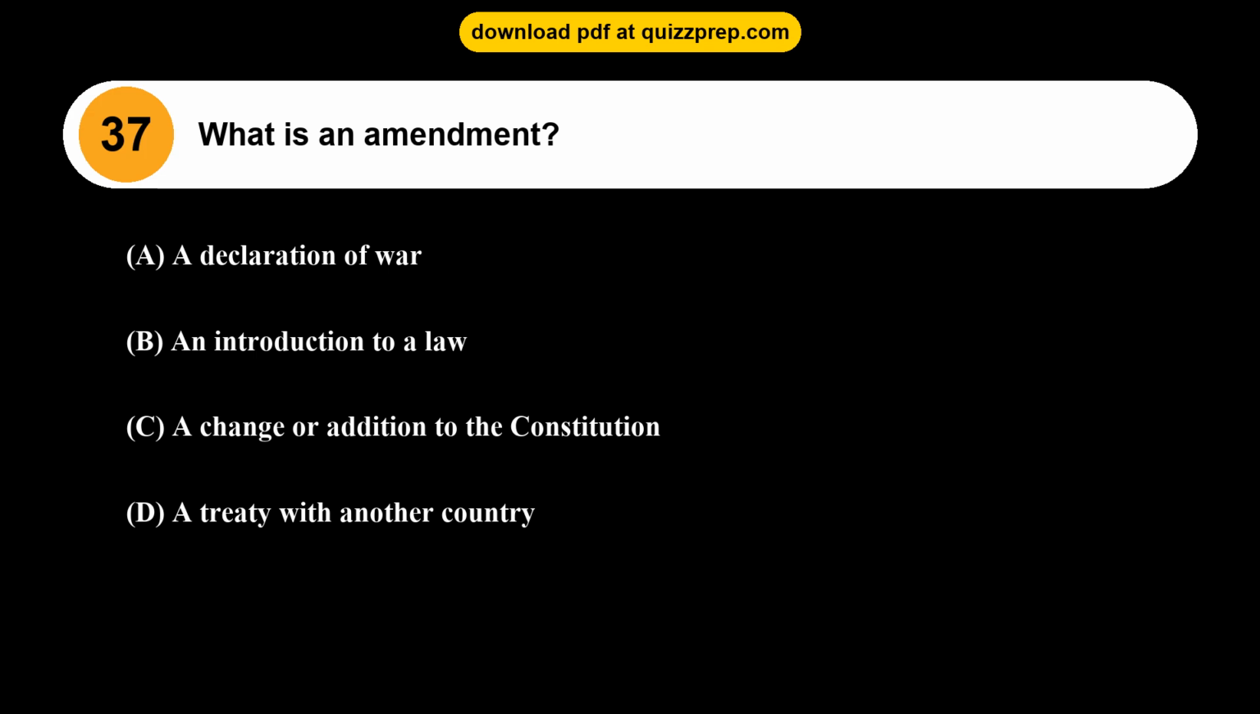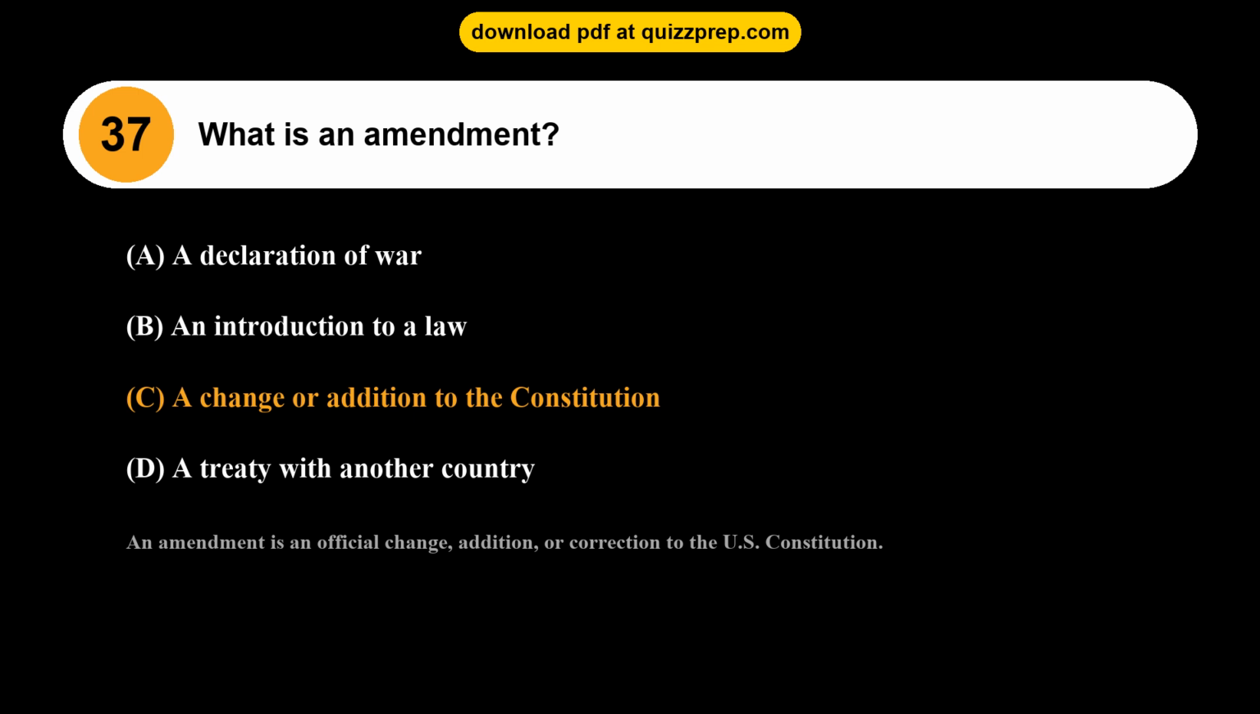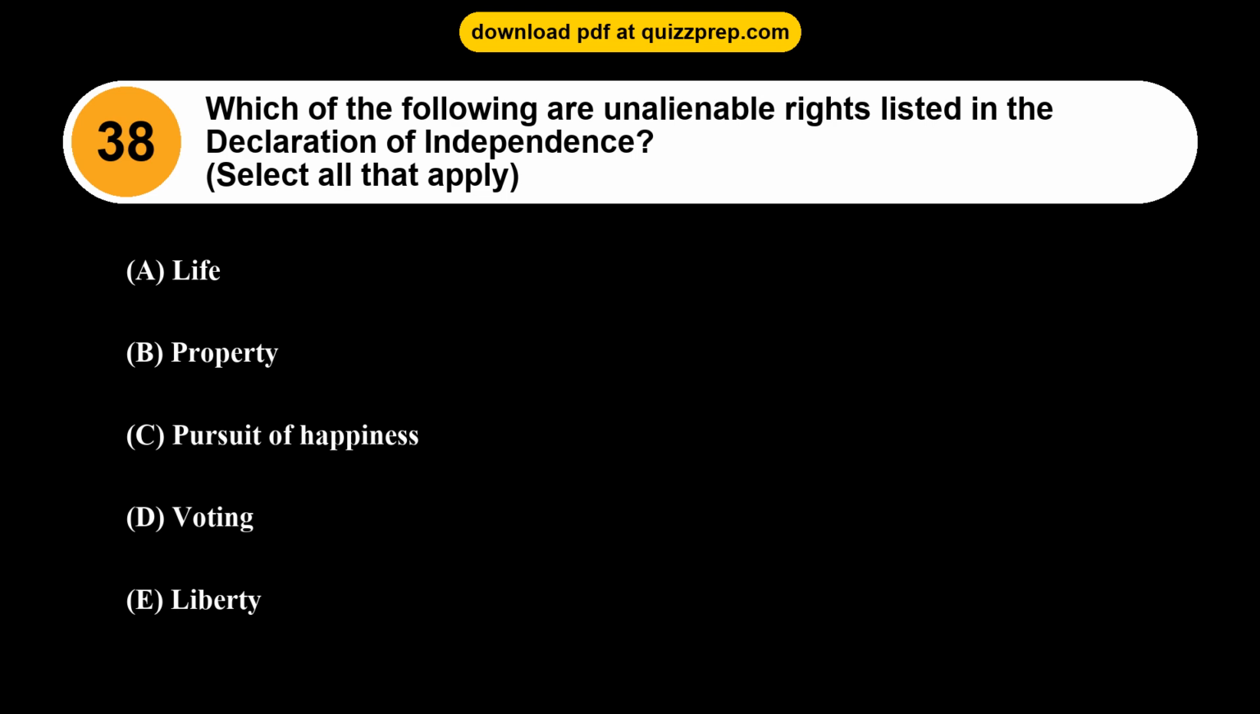Question 37. What is an amendment? Option A, a declaration of war. Option B, an introduction to a law. Option C, a change or addition to the Constitution. Option D, a treaty with another country. The correct answer is option C, a change or addition to the Constitution. An amendment is an official change, addition, or correction to the U.S. Constitution. Question 38. Which of the following are unalienable rights listed in the Declaration of Independence? Option A, life. Option B, property.